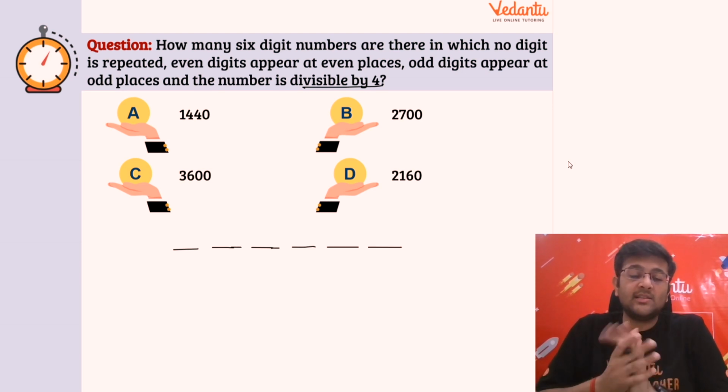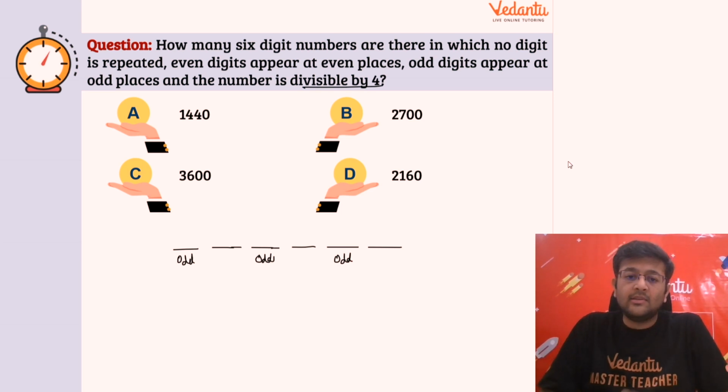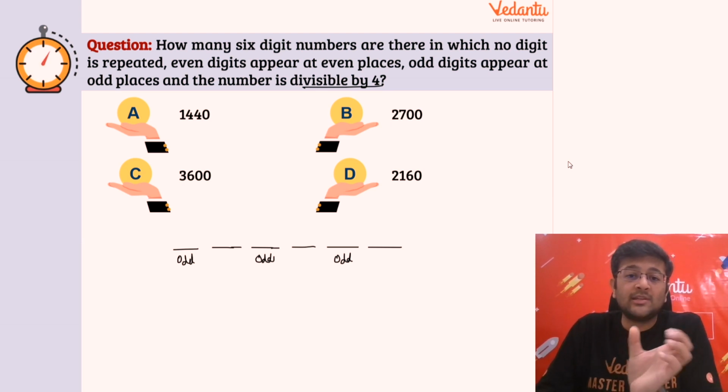So guys, यहाँ पे मुझे एक चीज क्लियर होनी चाहिए. देखो, these places are odd. This is first, third and fifth, right? The rest of the places are said to be even places. Now the condition is given that odd places पे odd digits ही आने चाहिए and even places पे even आने चाहिए. And further the condition that the number has to be divisible by 4, which narrows it down very much,